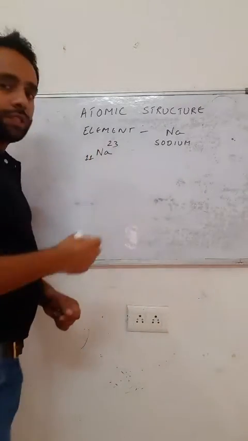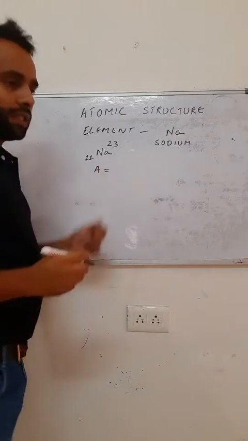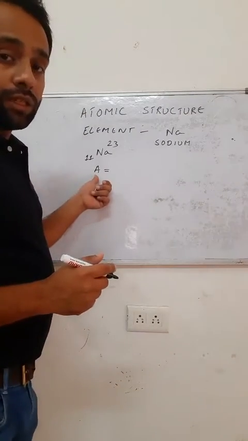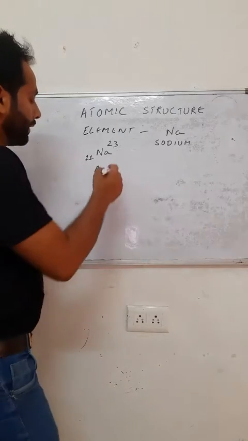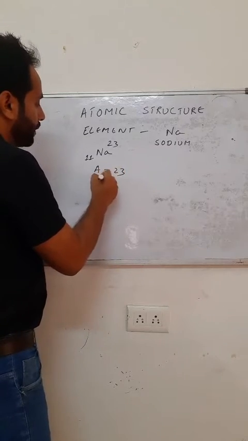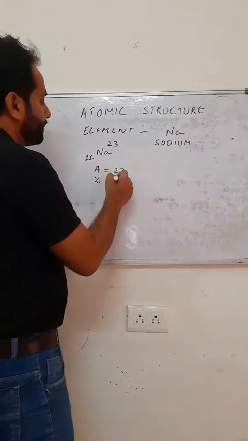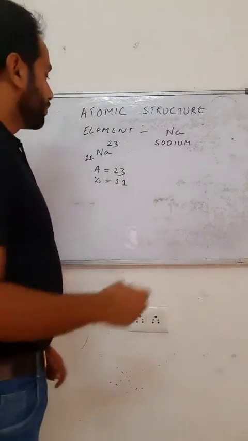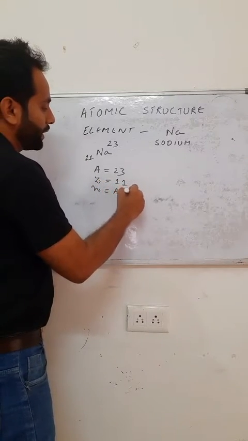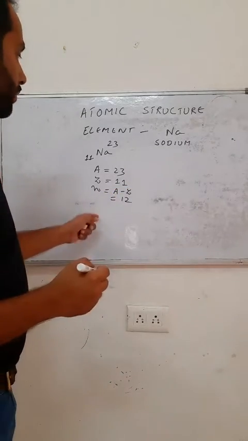The mass number is represented by capital A, which is 23, and the atomic number is represented by capital Z, which is 11. To determine the number of neutrons, we subtract A minus Z, and we get 12. So the number of neutrons is 12.